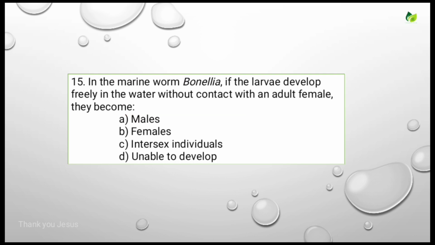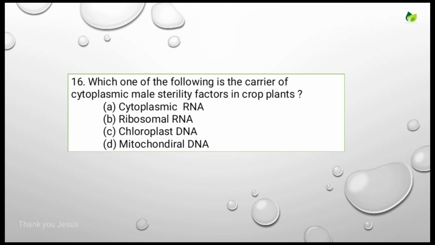So let's see the next question. In the marine worm Bonellia, if the larva develop freely in the water without contact with an adult female, they become. Options are males, females, intersex individuals, unable to develop. So they become females when they develop freely without the contact of a female. Okay, let's see the next question.